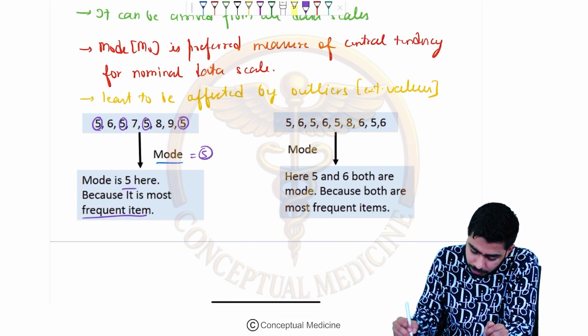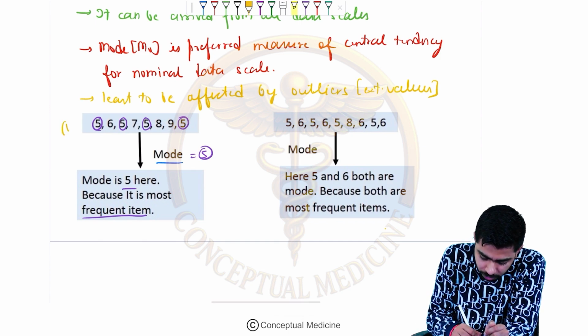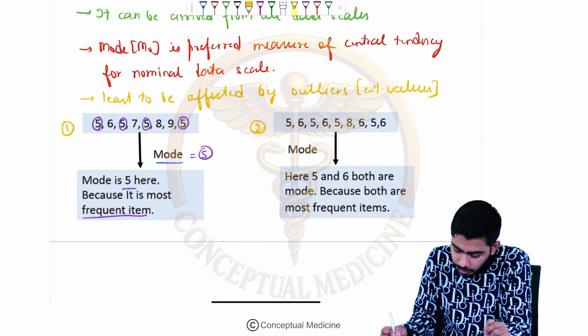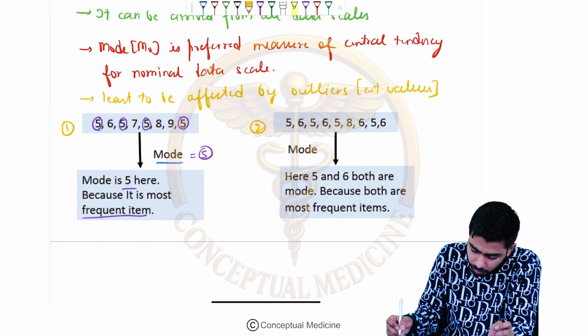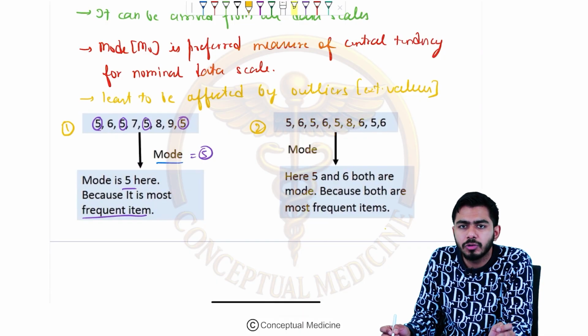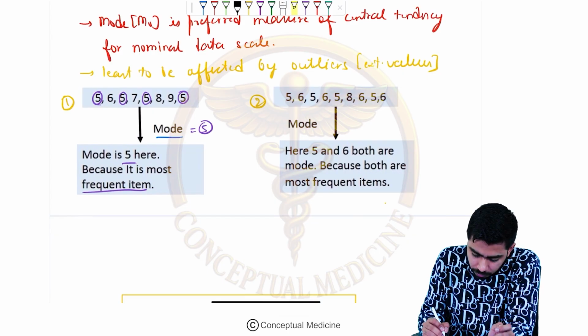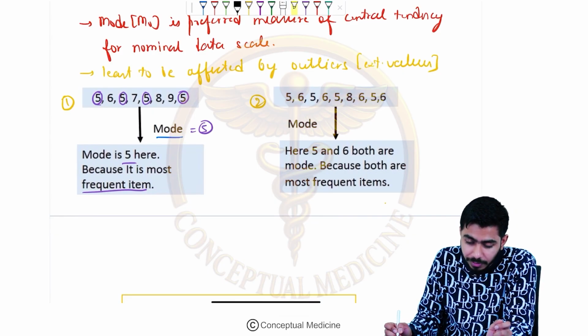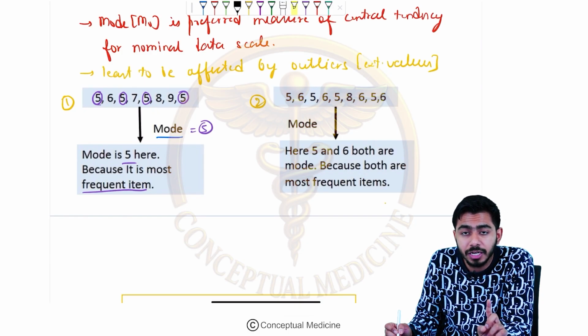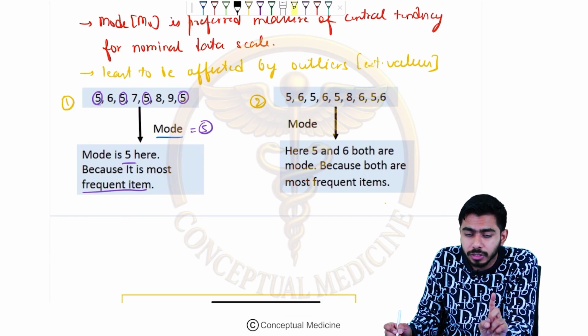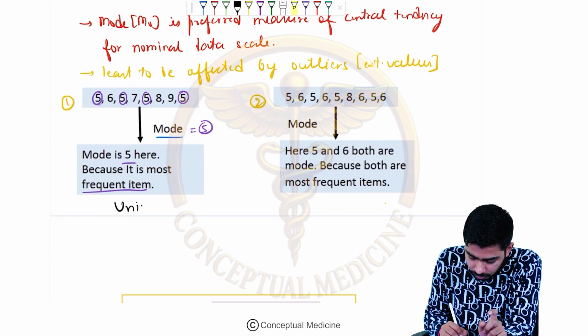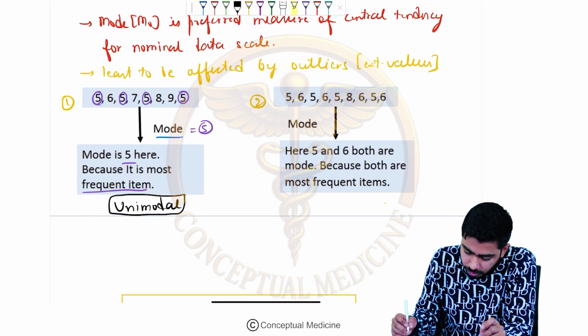Can you tell me the answer in this particular? So this was the first case in front of us. This is the second case. Can you tell us the answer in this one? However, it is given, but still, guys, can you tell me it is unimodal, bimodal, or multimodal? The first one over here, guys. Question is open to all of you. Is it unimodal, bimodal, or multimodal? Here we are finding just one frequently occurring value. That is, only one mode is there. So here it is a unimodal distribution, right?